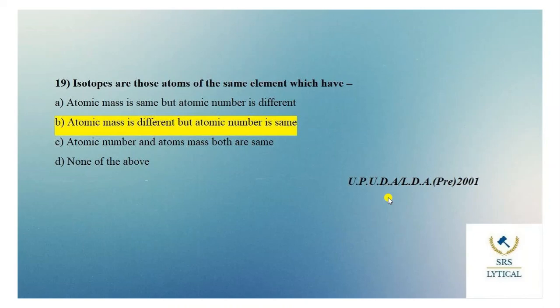Isotopes are those atoms of the same element which have, options are atomic mass is same but atomic number is different, atomic mass is different but atomic number is same, atomic number and atomic mass both are same. None of the above is the last option. The right answer of this question is option B, that is atomic mass is different but atomic number is same. Moving to the last question.